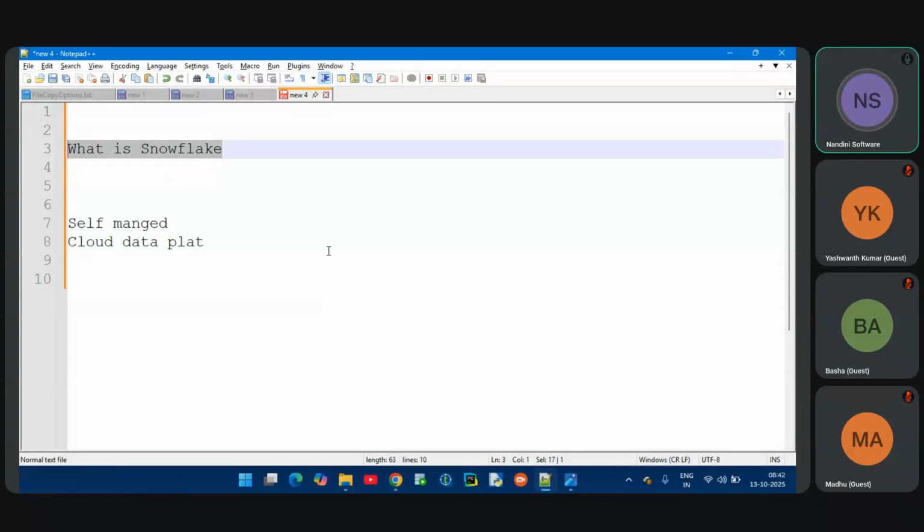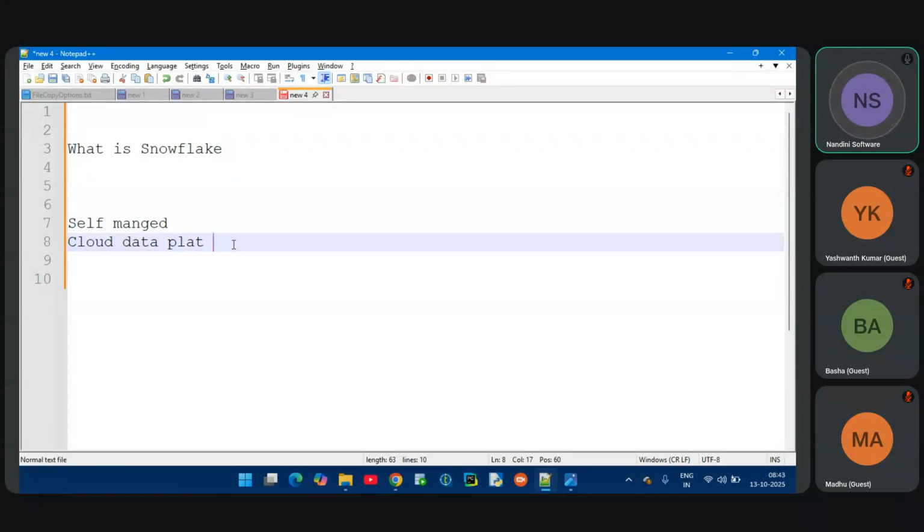That's why the performance is very good. Whatever we use, only that we pay for, and no software is required to install. That's why most people prefer cloud technologies, and if you learn Snowflake, you'll get a job easily. That's why we're starting a new batch on Snowflake.